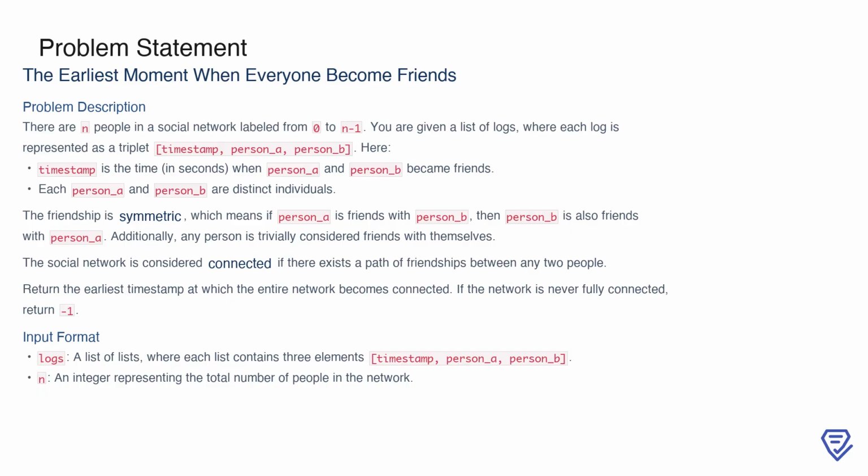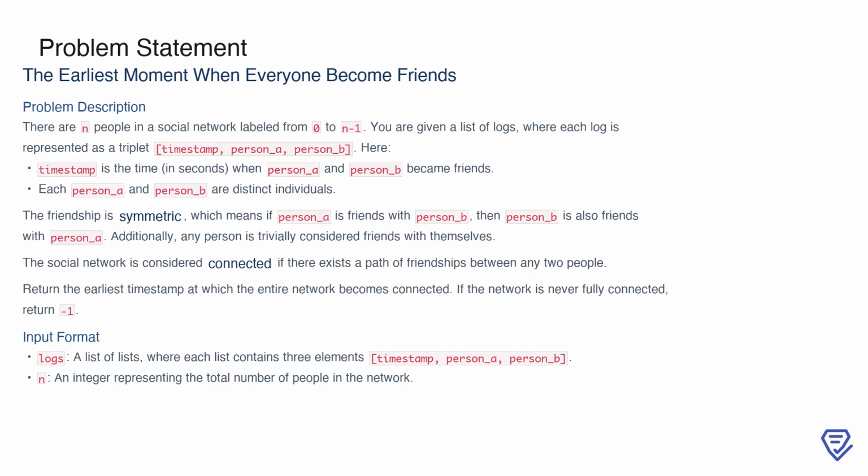Friendship in this problem is symmetric, meaning if one person is friends with another, the reverse is also true. Additionally, each person is trivially considered friends with themselves. The network is defined as connected if there is a path of friendships connecting any two individuals. If it's impossible to connect the entire network, we return -1.